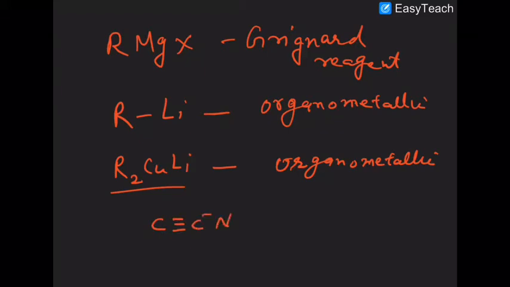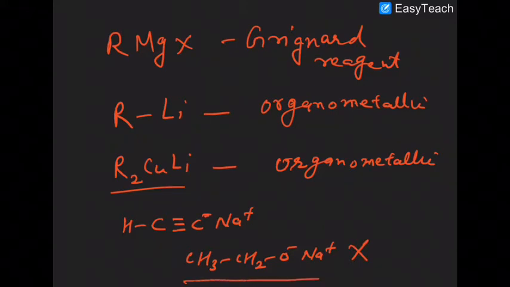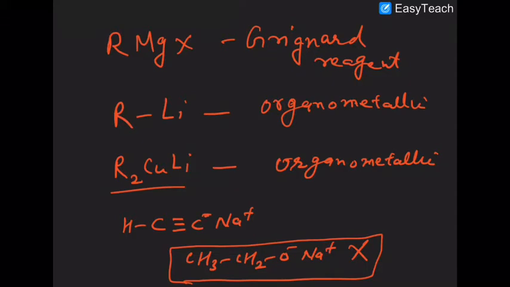This is sodium ethoxide, an organic compound, an ionic compound. Although ionic in nature, is it an organometallic compound? No. Compounds like the ethoxide ion are not organometallic compounds. Why? Because there is no metal-carbon bond.